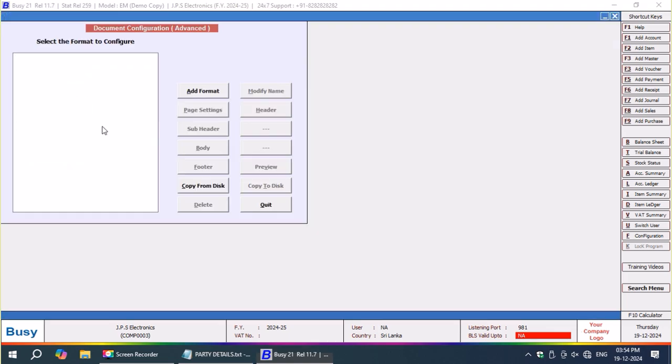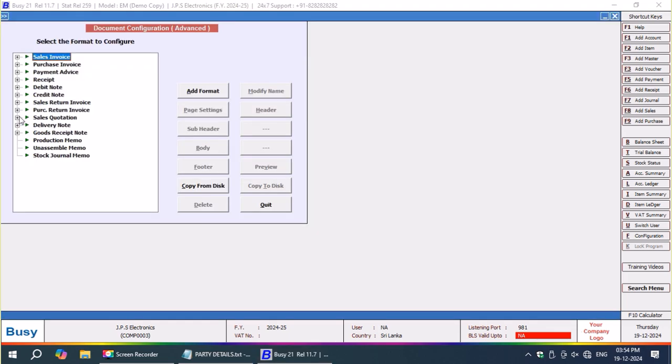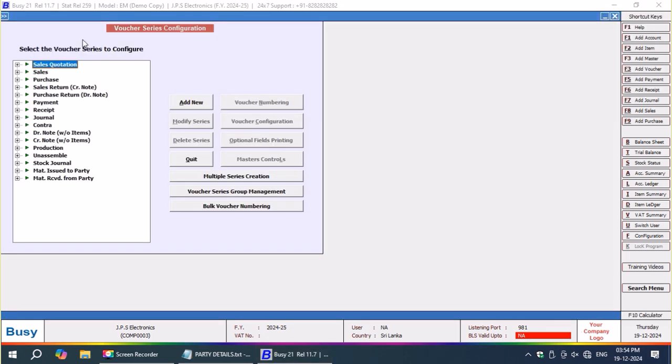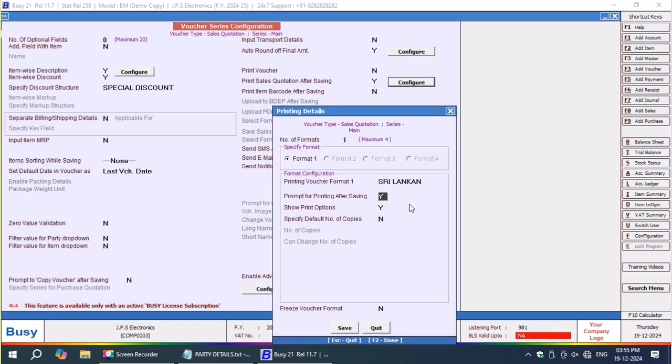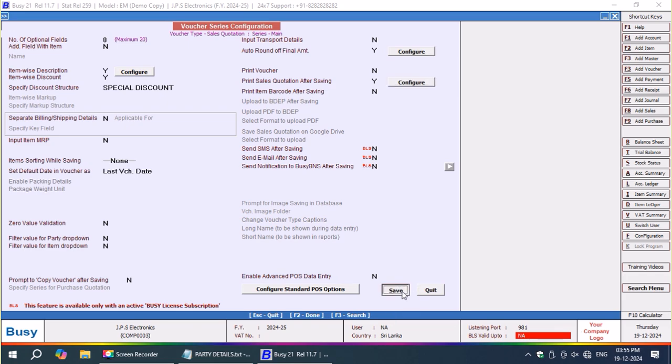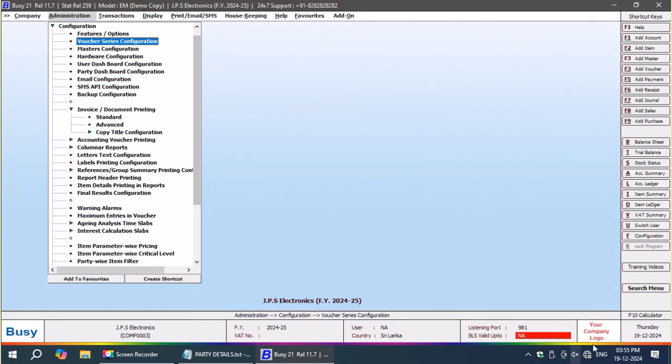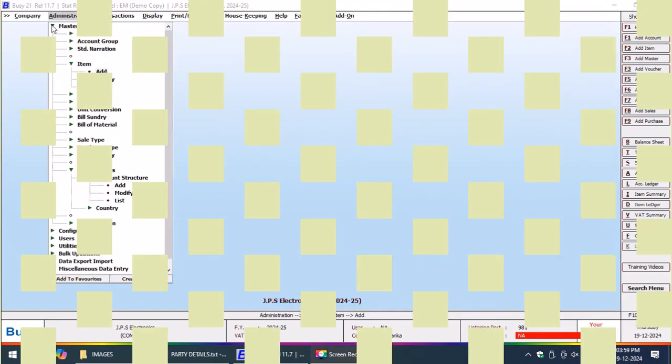So number of lines per page, everything now reset. Here in the quote quit. Now I'll go back to voucher configuration. Here in the sales voucher configuration, I am setting it to now print sales quotation. After saving, yes, I'm enabling it. The pattern that I want is now Sri Lankan. Okay, done.